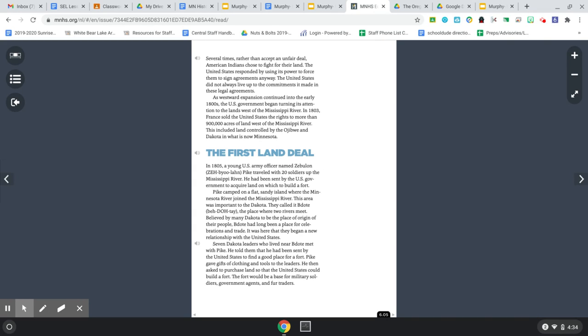As westward expansion continued into the early 1800s, the U.S. government began turning its attention to the lands west of the Mississippi River. In 1803, France sold the United States the rights to more than 900,000 acres of land west of the Mississippi River. This included land controlled by the Ojibwe and Dakota in what is now Minnesota.